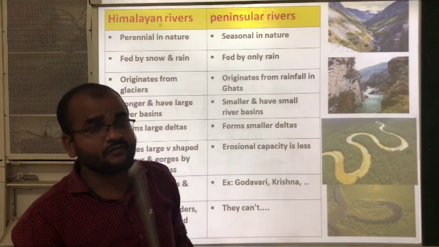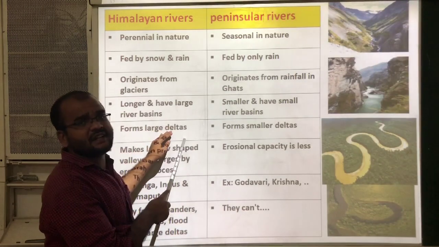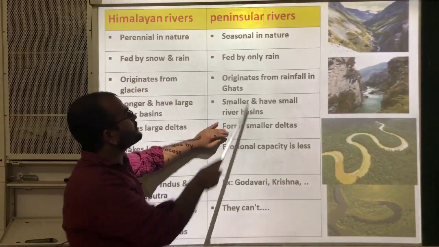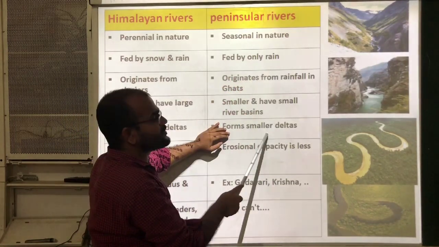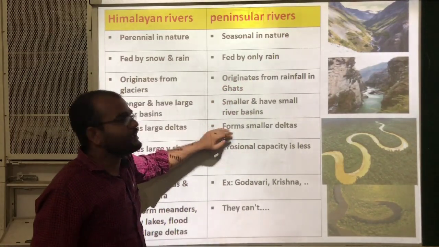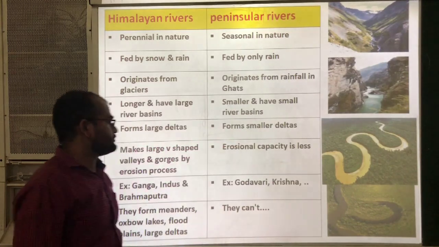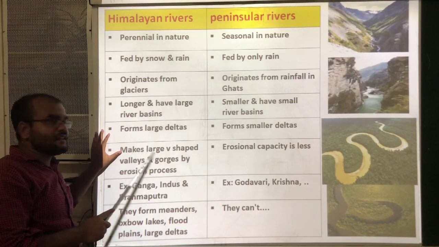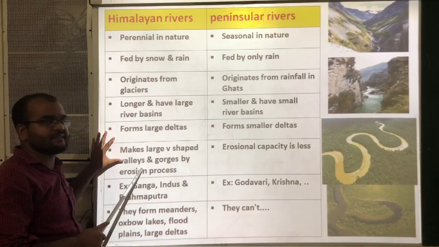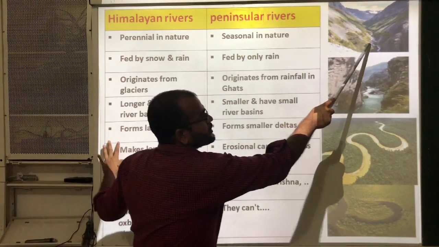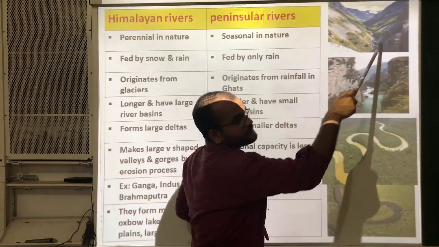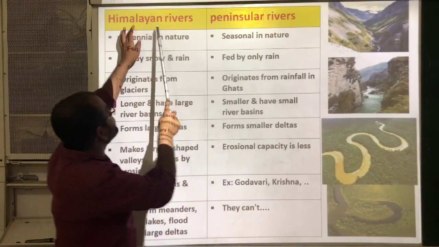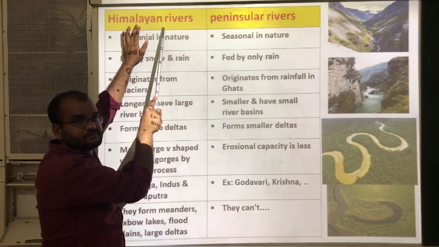So this kind of large delta will be formed by Himalayan rivers, whereas peninsular rivers form smaller deltas. Next, these Himalayan rivers will make large V-shaped valleys. Here you can see this V-shaped valley. This kind of valley is formed by the flow of Himalayan rivers.